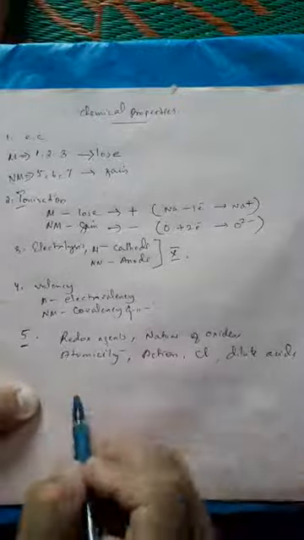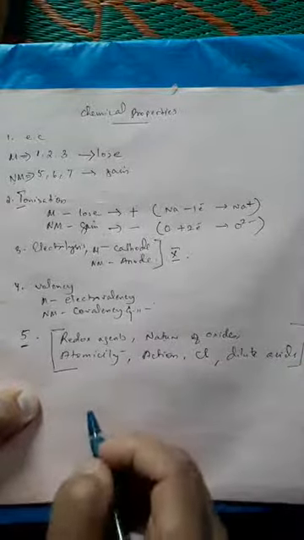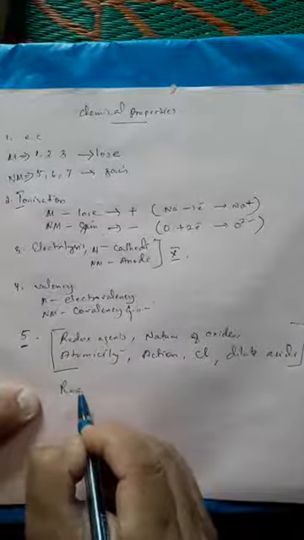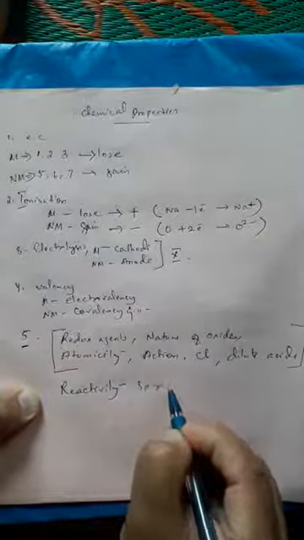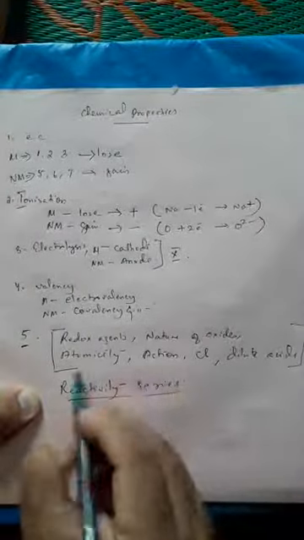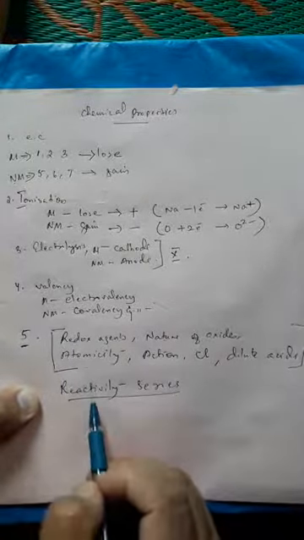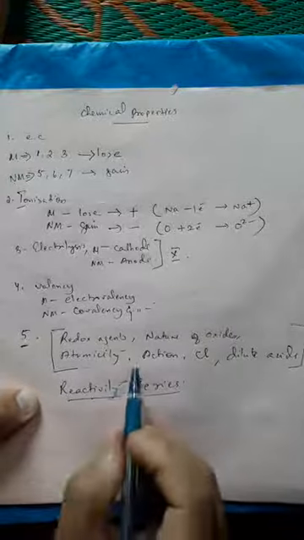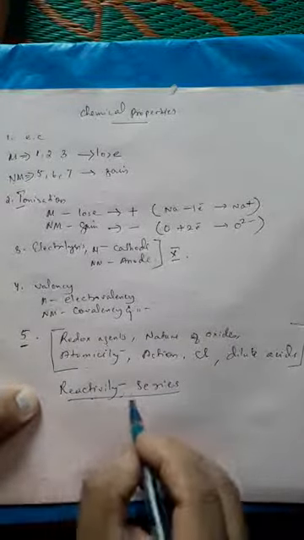One, two, three, four or five chemical properties are still remaining. These chemical properties we are going to cover as we discuss the reactivity series. We'll see the details because these things will be there in the reactions, and these things will be covered in this topic, reactivity series. So in the next video I'm going to post the details. I'm going to discuss the details about the reactivity series.